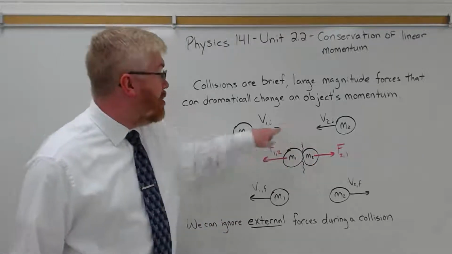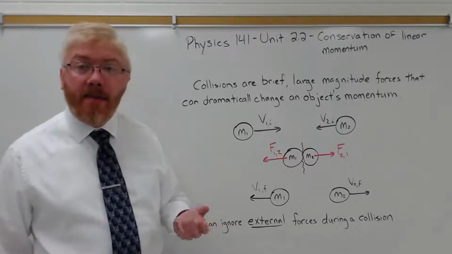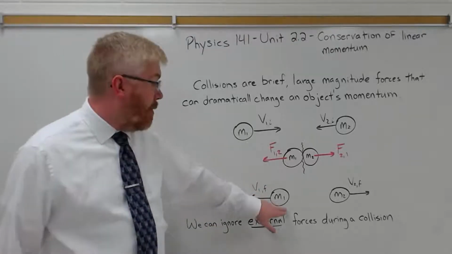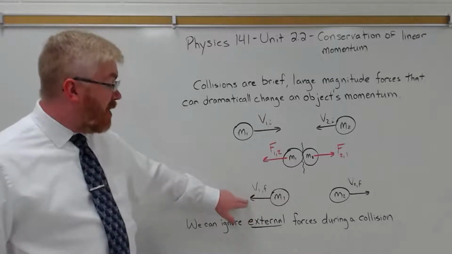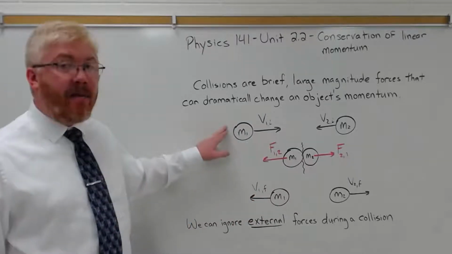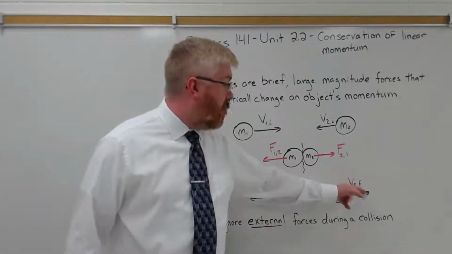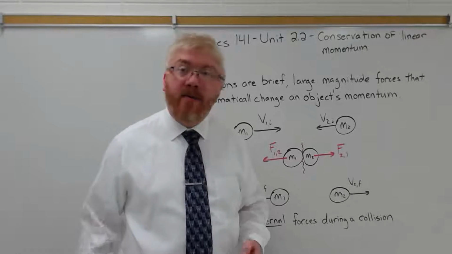That dramatically changes the velocity of the objects, their momentum. And now object 1 is moving to the left with some final velocity, which doesn't necessarily have to be the same magnitude as the initial velocity. And object 2 is moving to the right now with some final velocity.